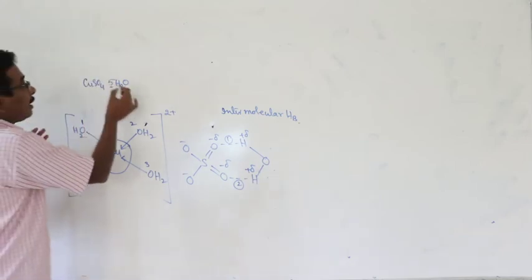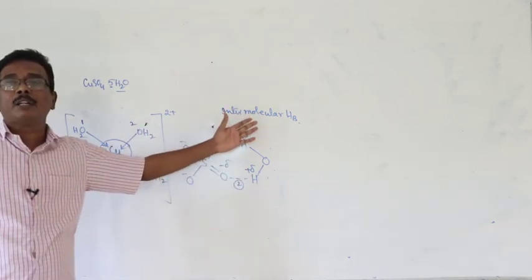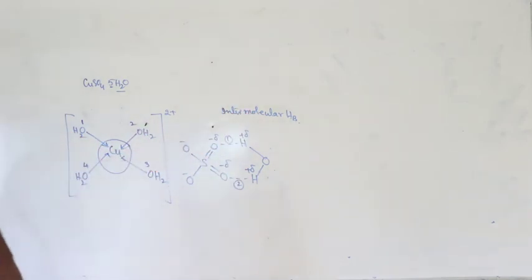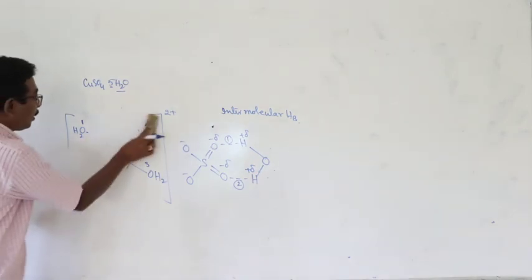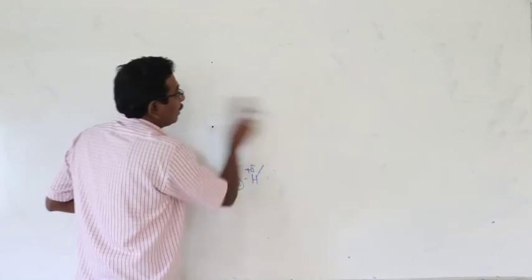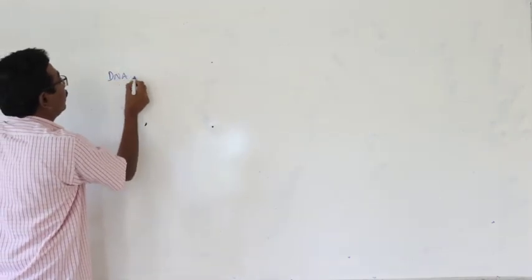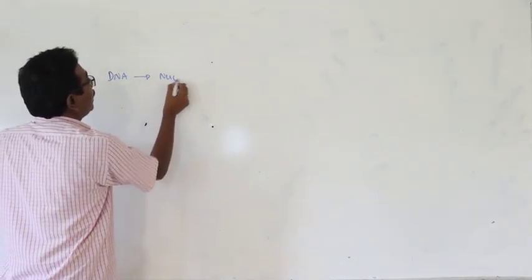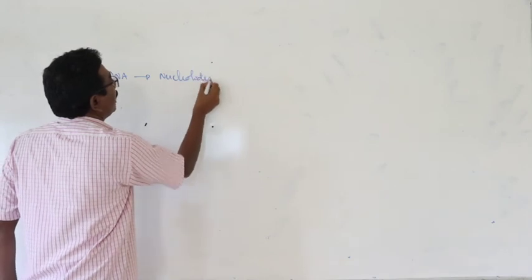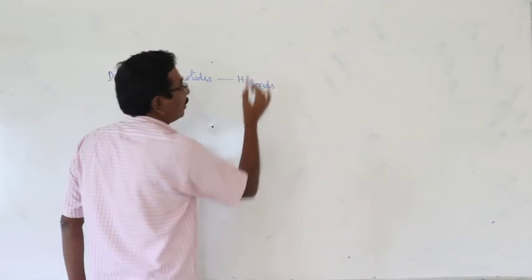Means the reason for the formation of hydrated salts or hydrated coordination complexes is the formation of intermolecular hydrogen bonds. And there is another important point: in DNA, the nucleotides are bonded with each other through hydrogen bonds.